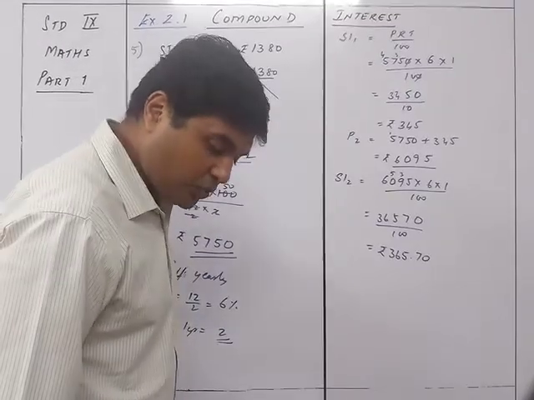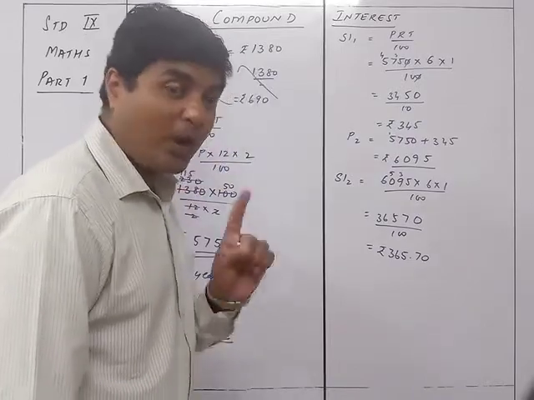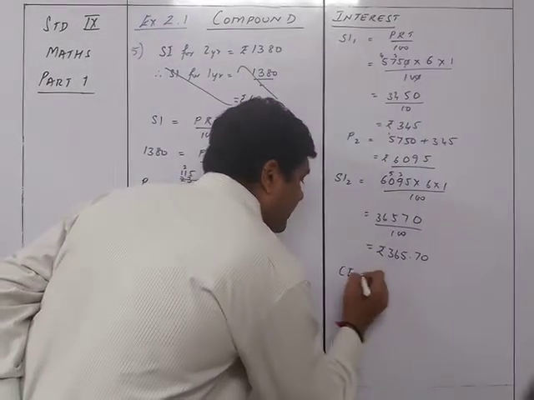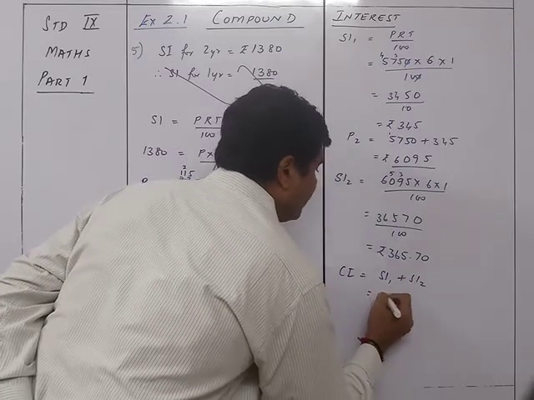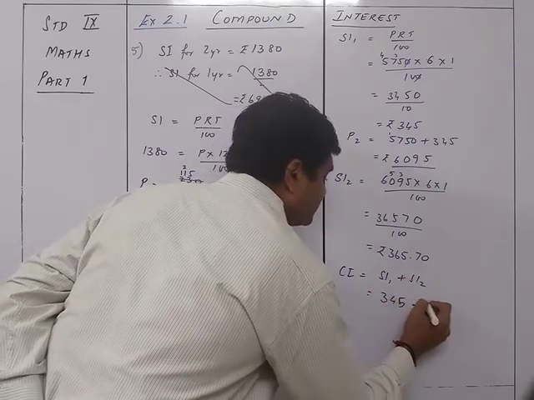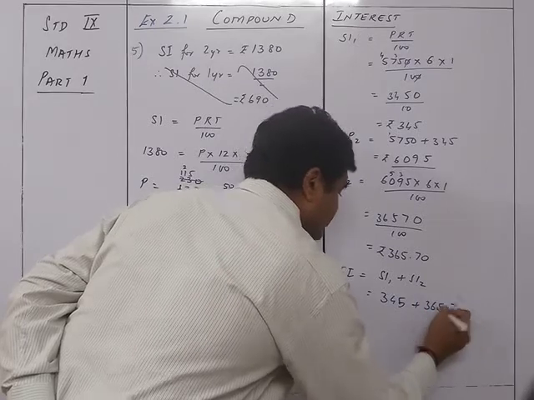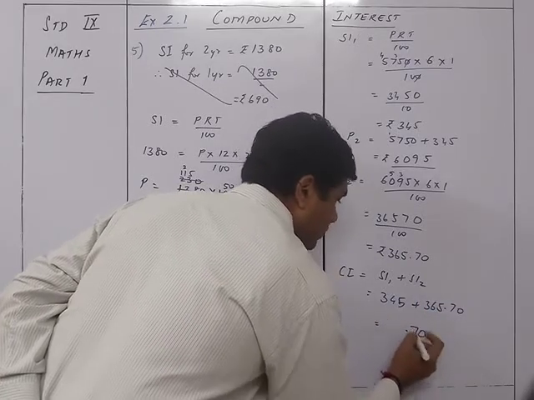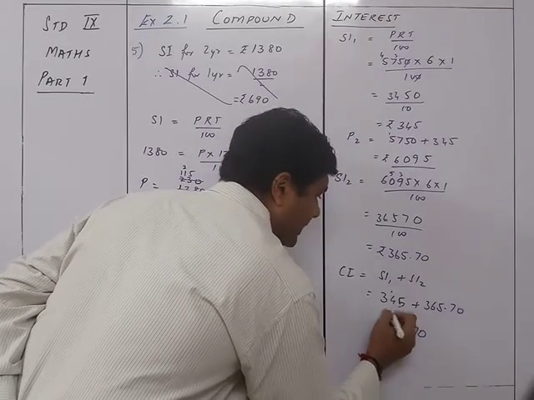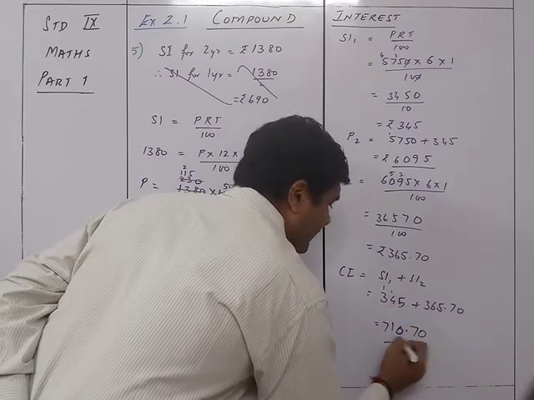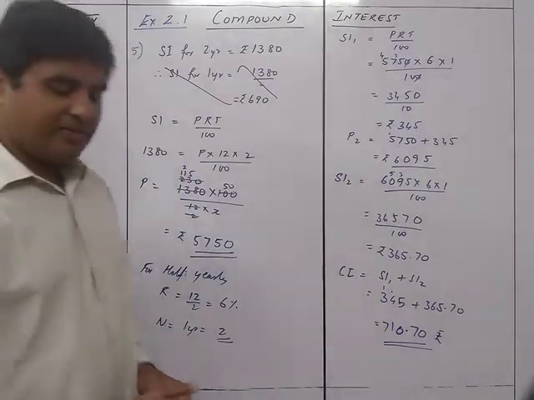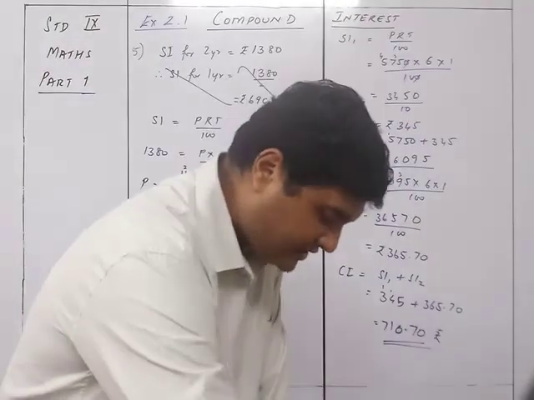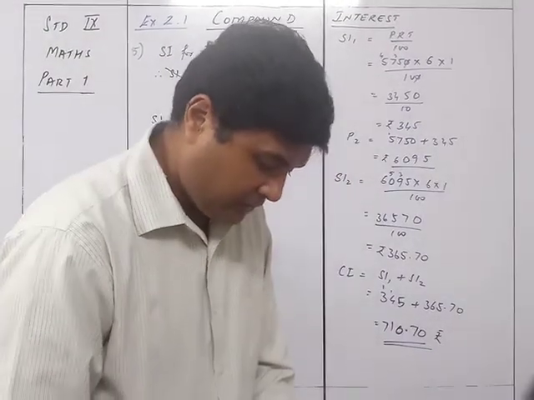The question is to find the compound interest for 1 year. So the CI will be equal to SI1 plus SI2, which is equal to 345 plus 365.70. That will be 710, so 710.70 rupees will be the answer for sum number 5.